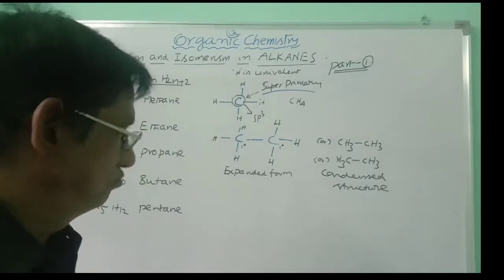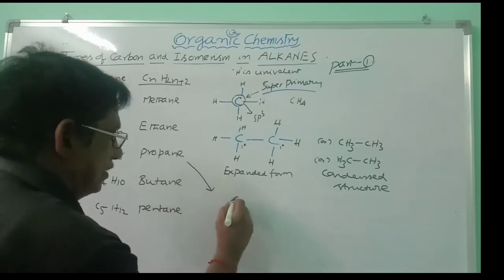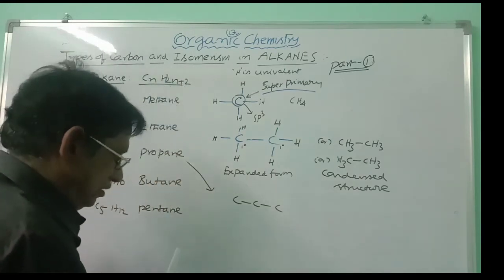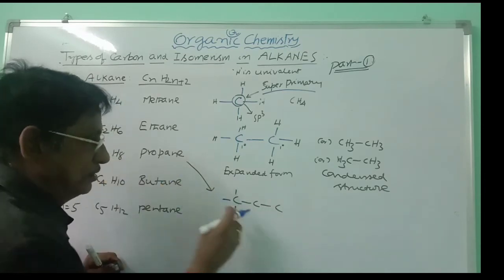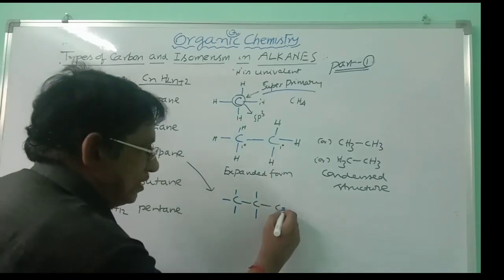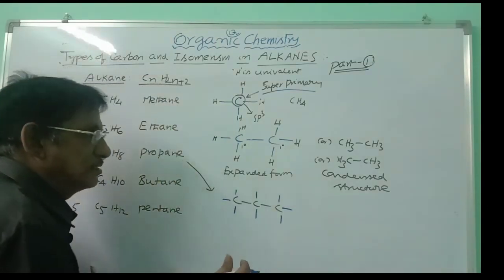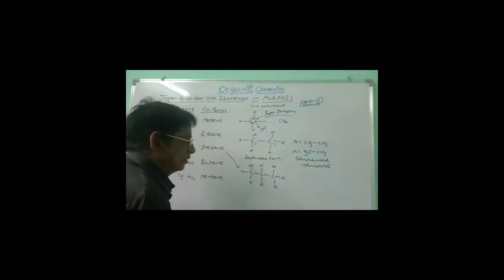2 carbons are similar. And if you take propane, 3 carbons are there, 3 carbon chain you can take. And here this carbon is carrying only 1 bond, 3 more bonds are there. This carbon is having 2 bonds on either side, 2 more bonds should be fulfilled. And this carbon is carrying 3 other bonds except this bond. So the remaining valences are to be fulfilled by hydrogens. So this is hydrogen, this is hydrogen. Central carbon will be carrying 2 hydrogens. This is the expanded structure.